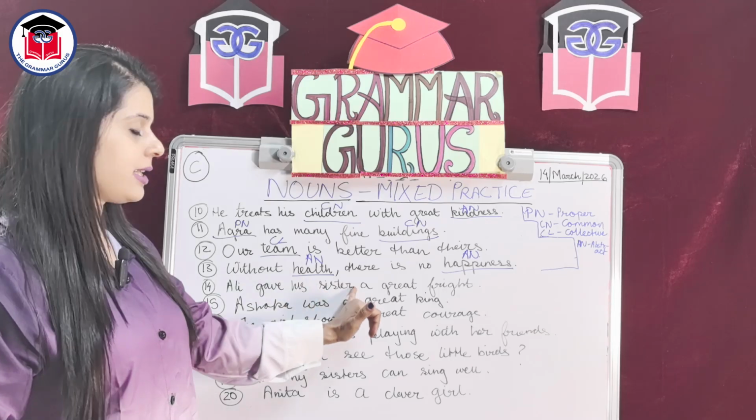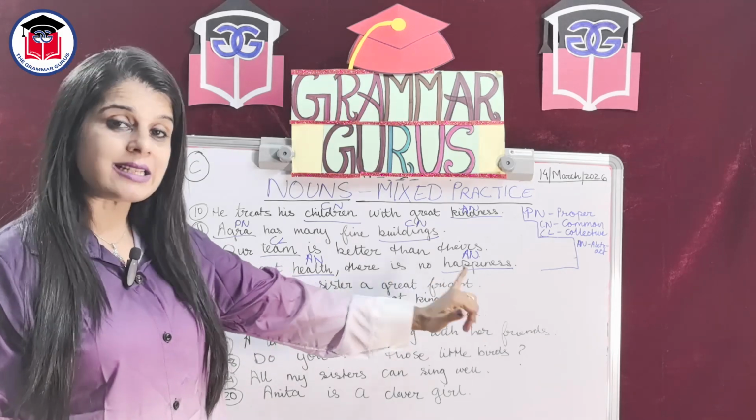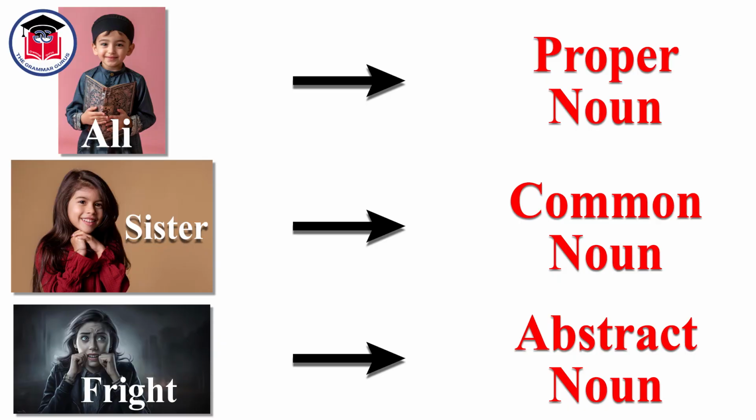Ali gave his sister a great fright. Ali, once again, is name of a person. It is a special name. Thus, Ali is a proper noun. Sister is again name of a person, but there could be many sisters in the world. Thus, sister is a common noun.